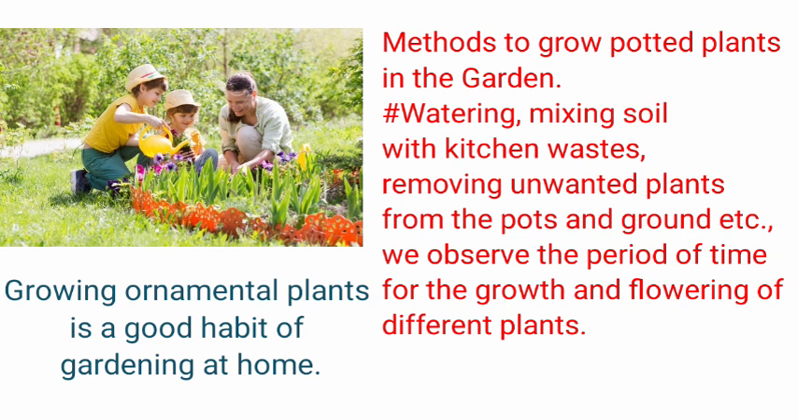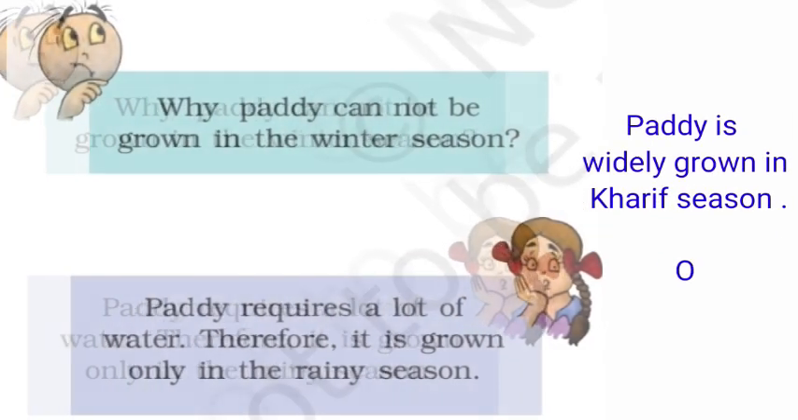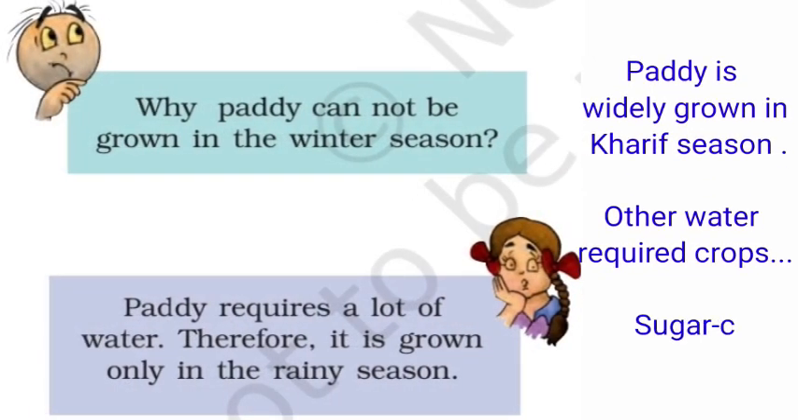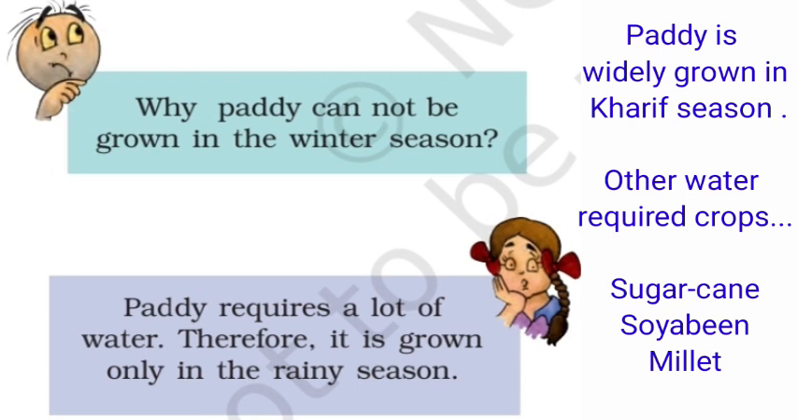Whether it is a large area of a crop field or a kitchen garden or a school garden or whatever it is, they are collectively described as cultivation. And one more thing we have to say, that growing ornamental plants is a good habit of gardening at home. Ornamental plants means flowering plants. Here, before going to discuss methods and different practices, let us know something about cultivation of paddy.